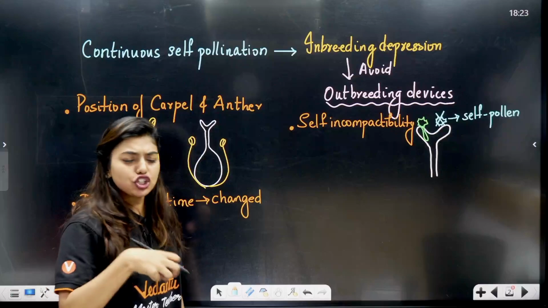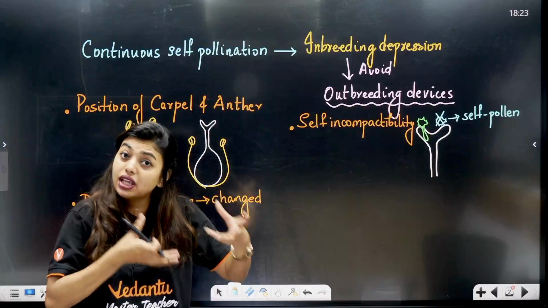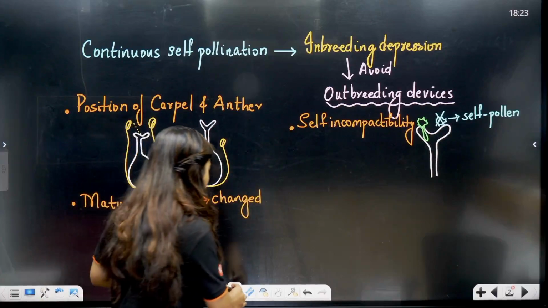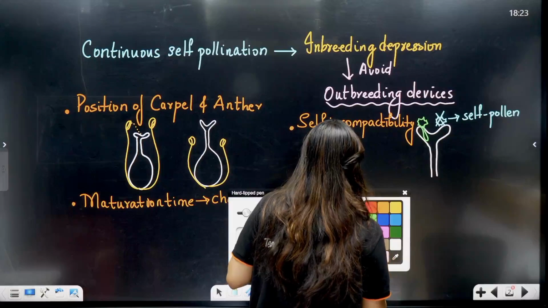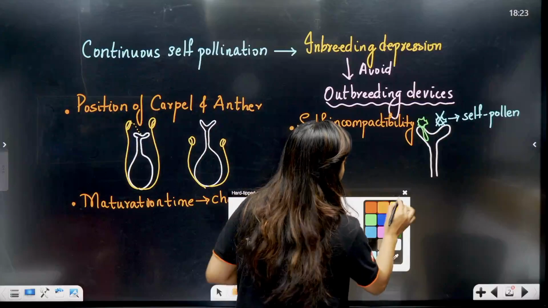Self-incompatibility. That is making sure that these people are not going to be compatible because they are from the same place. Okay, they are from the same place, so we don't want them. These are few outbreeding devices. Then the last thing, students, basically 4 steps you have to remember.